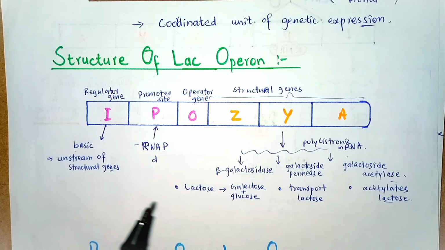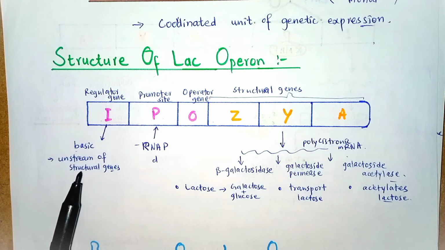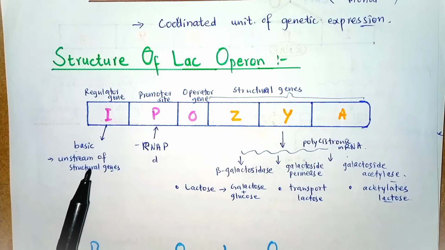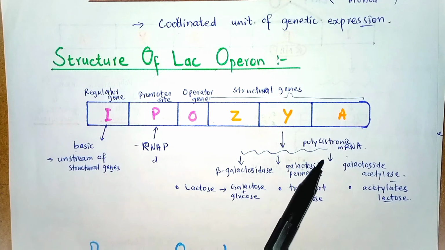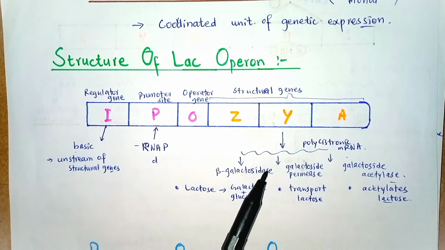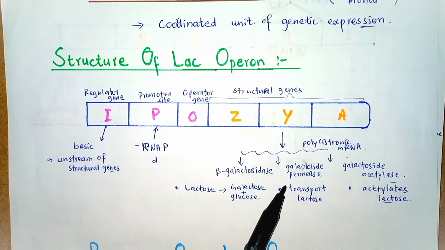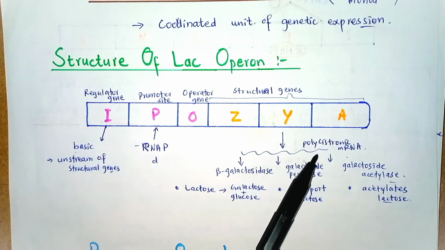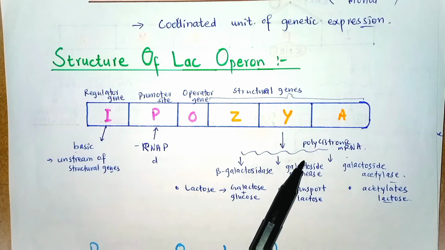The promoter and operator region is upstream of the three structural genes. These genes are transcribed into a single large messenger RNA with three independent translation units for the synthesis of the three distinct enzymes. This messenger RNA is called the polycistronic messenger RNA.